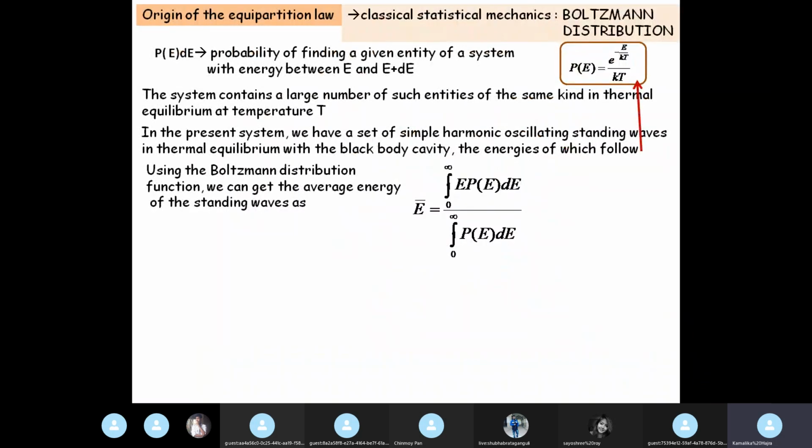Okay, so this is the average energy. You are familiar with finding the average in this form now. You have encountered these kinds of expressions several times in several modules that you have studied. But we know that this energy is kT. So if you put this expression of P over here and do the integration, you can find that this average energy comes out to be kT. So this is where the equipartition law comes from.